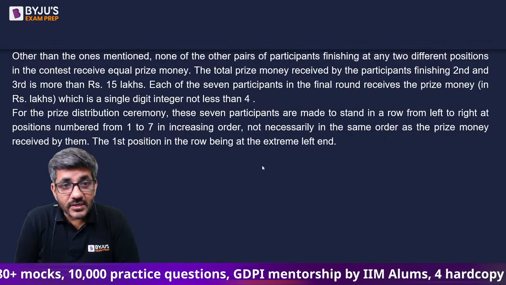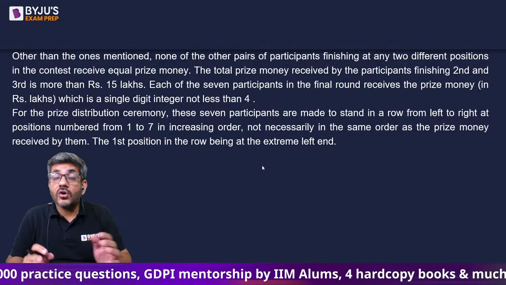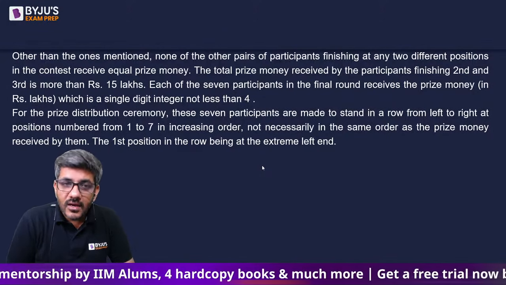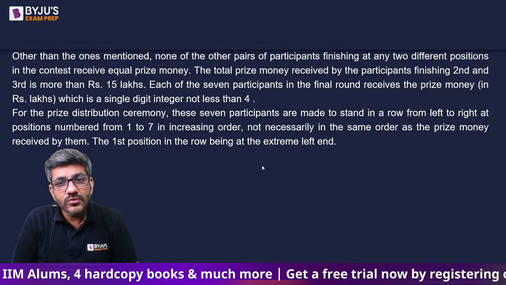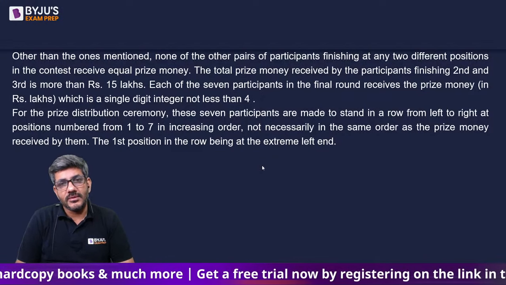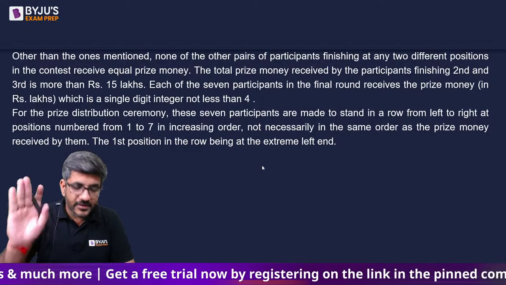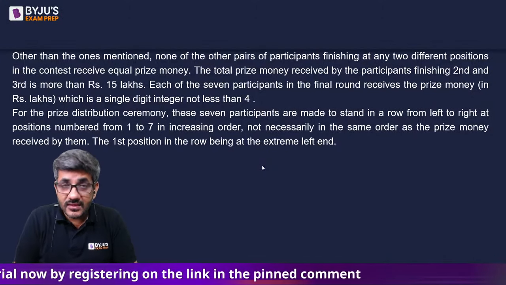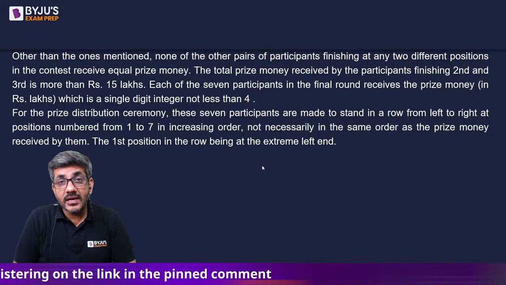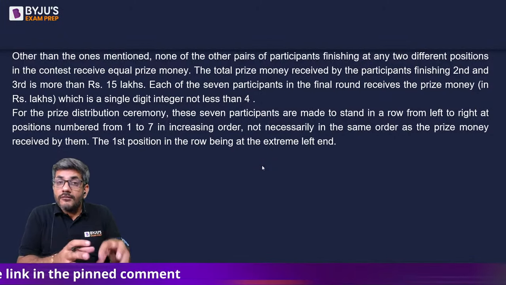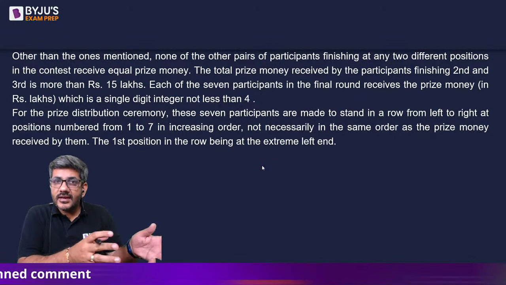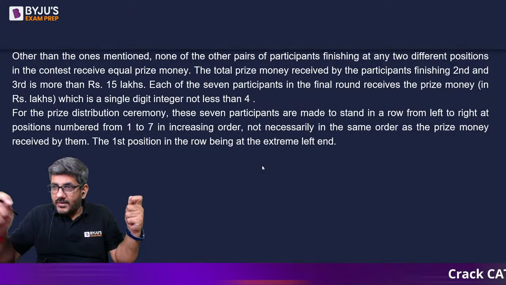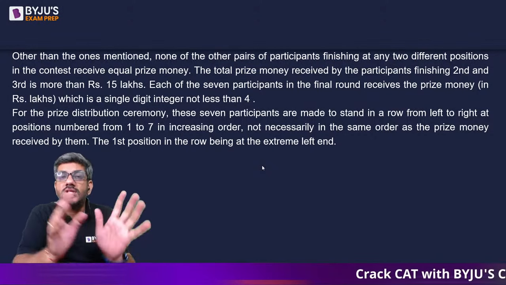Other than the ones mentioned, none other than the ones mentioned, that means he talked about first and second, they got equal prize. Third and fourth, they got equal prize. None of the other pairs of participants finishing at any two different positions in the contest receive equal prize money. That means all other people got different prize money. The total prize money received by the participants finishing second and third is more than 15 lakhs. Second and third means one of those guys who got equal prize, that was first and second, and one of those guys who got equal prize, that is third and fourth. He says one guy from that pair, one guy from that pair, they added up, they make more than 15.